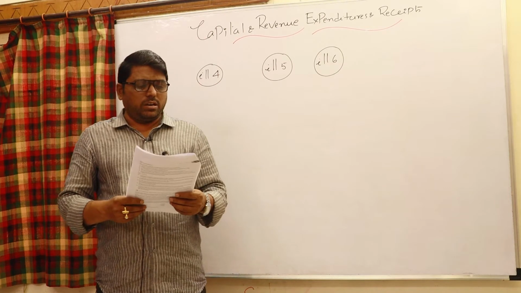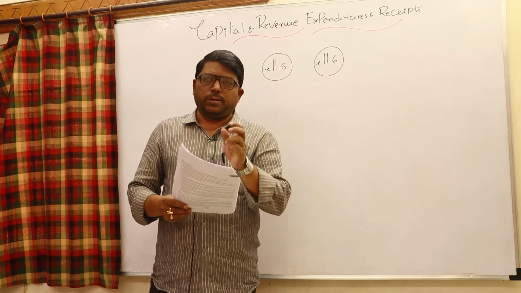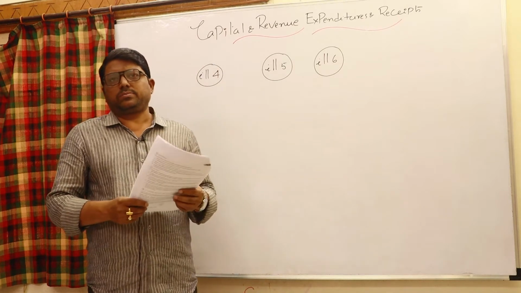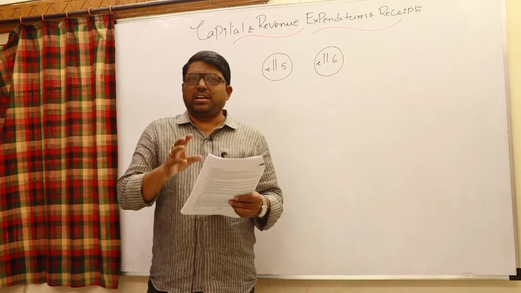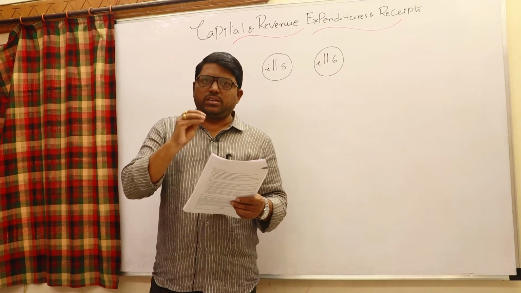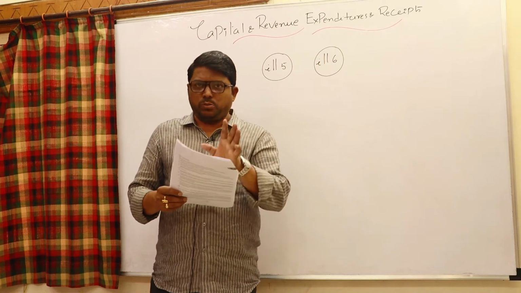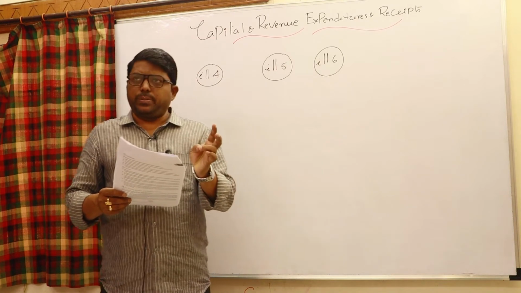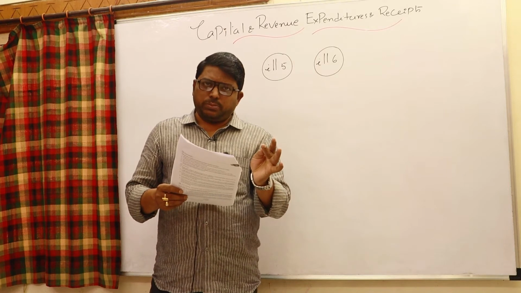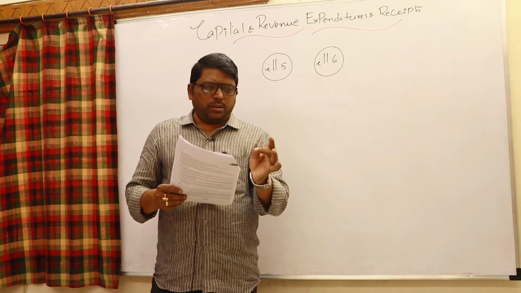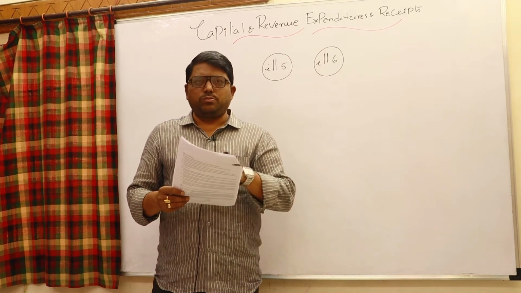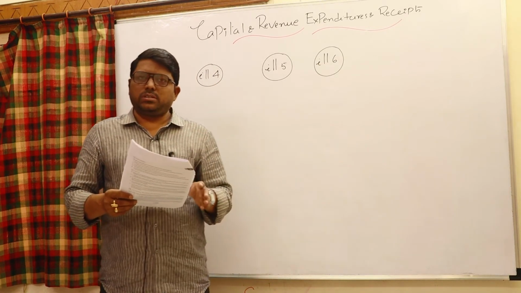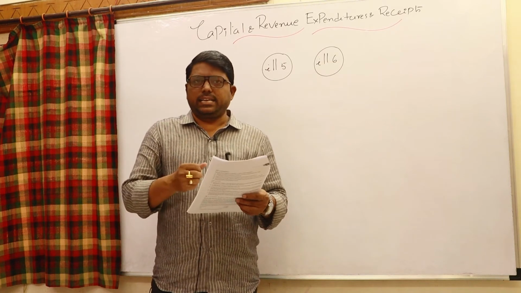Basically, while working this we should be very clear about what is a capital receipt and revenue receipt, capital payment, revenue payment. Revenue means having a recurring nature and benefit for that year only. All revenue payments, like expenses such as wages paid, salary paid, purchase of material, traveling charges, advertisement expenditure, printing, postage, telegram, etc., will go to the trading or P&L account debit side. All revenue payments.